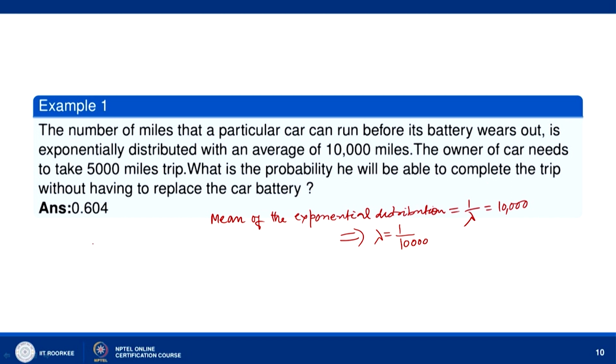Let X denote the number of miles the car can run before its battery wears out.